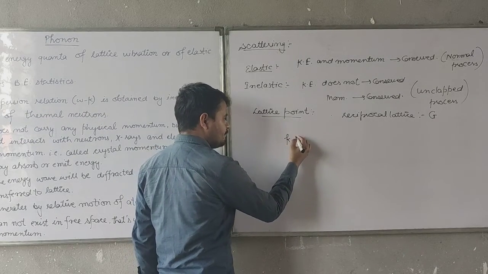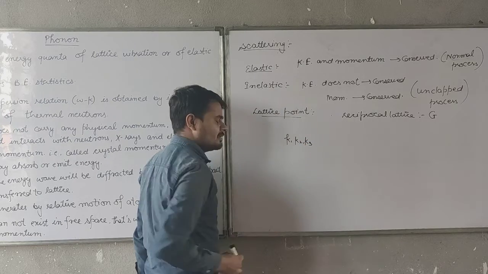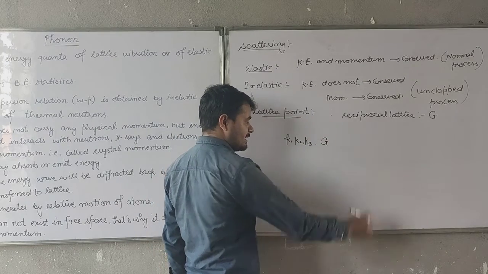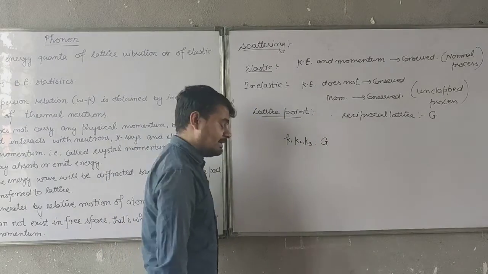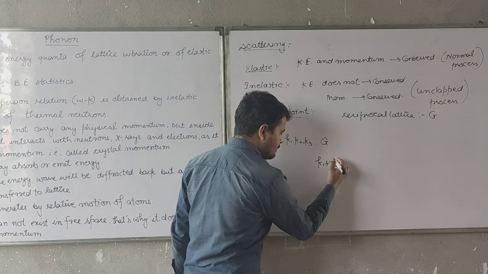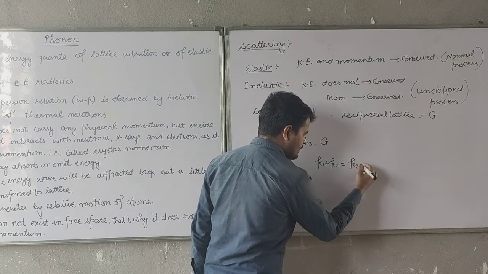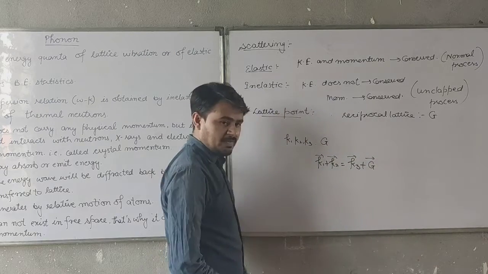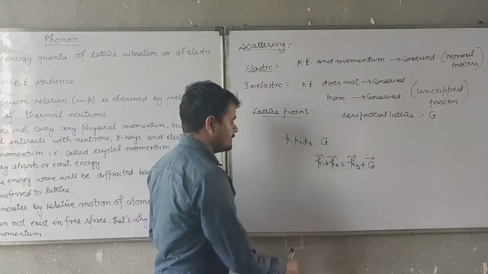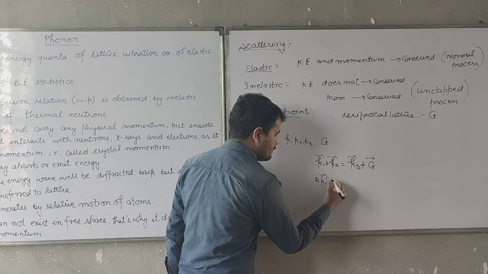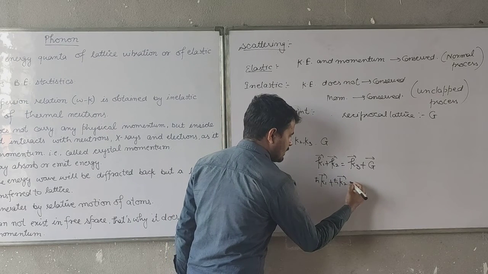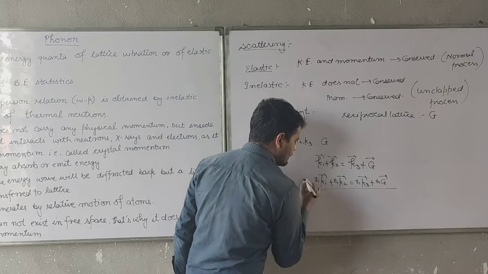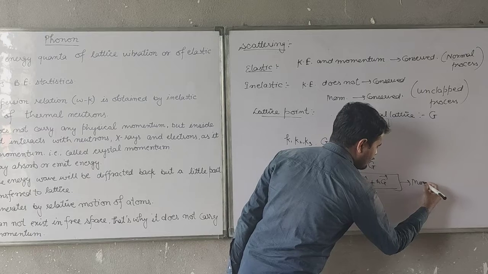If K1, K2, K3 are the wave vectors of 3 phonons, and the 4th lattice factor is represented by capital G, then I can say K1 plus K2 equals K3 plus G. All are in vector forms. Now multiply by h bar, then h bar K1 plus h bar K2 equals h bar K3 plus h bar G vector. That means the momentum will conserve.